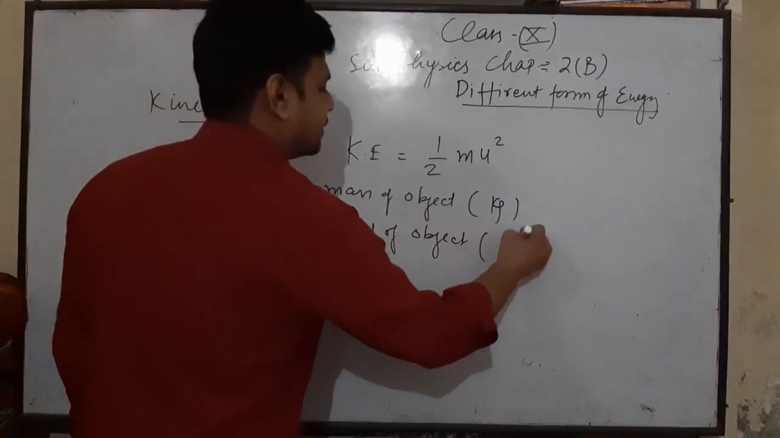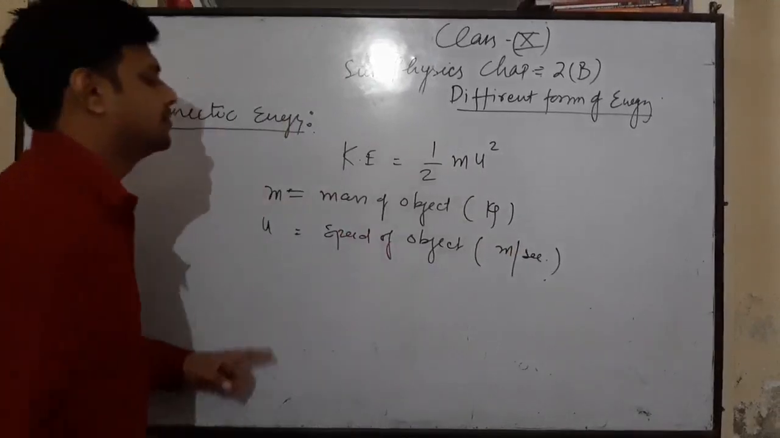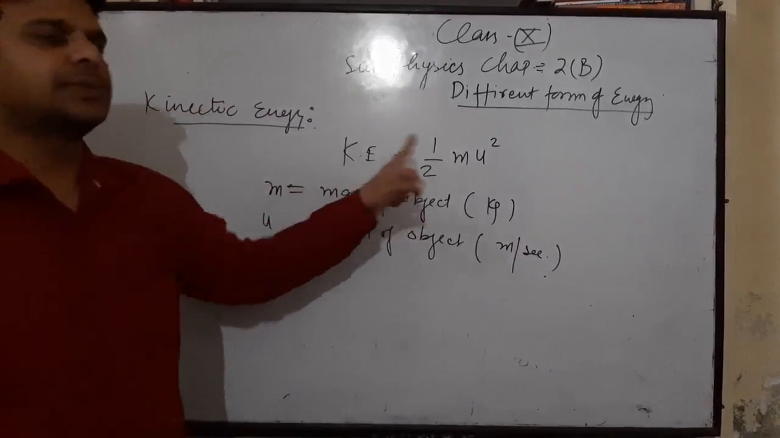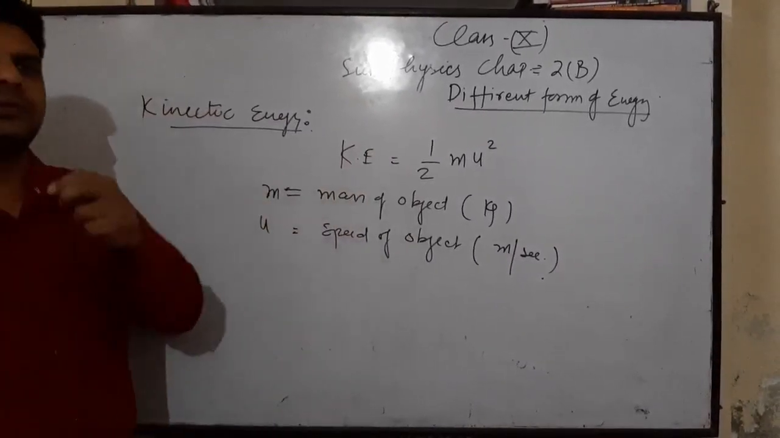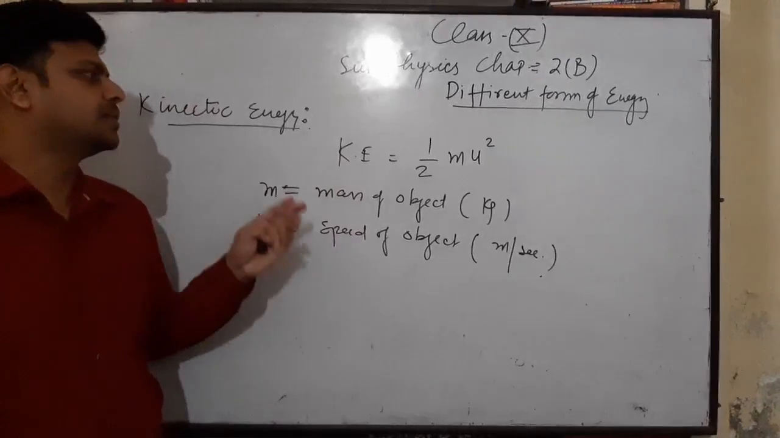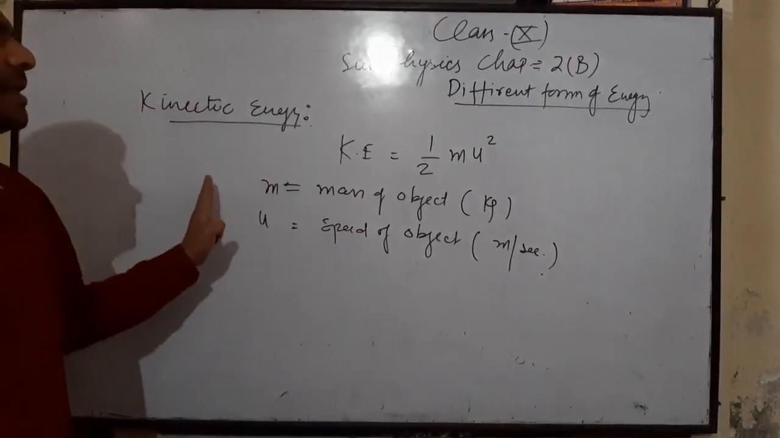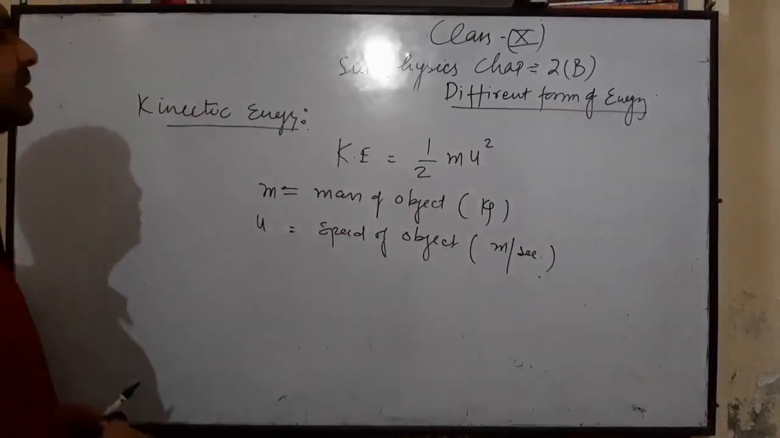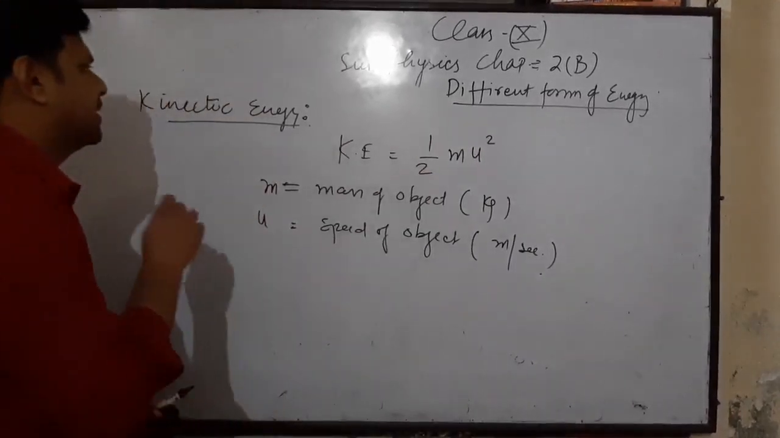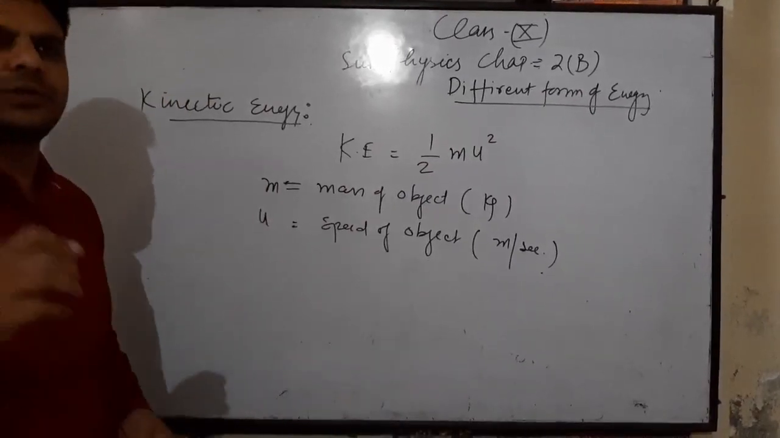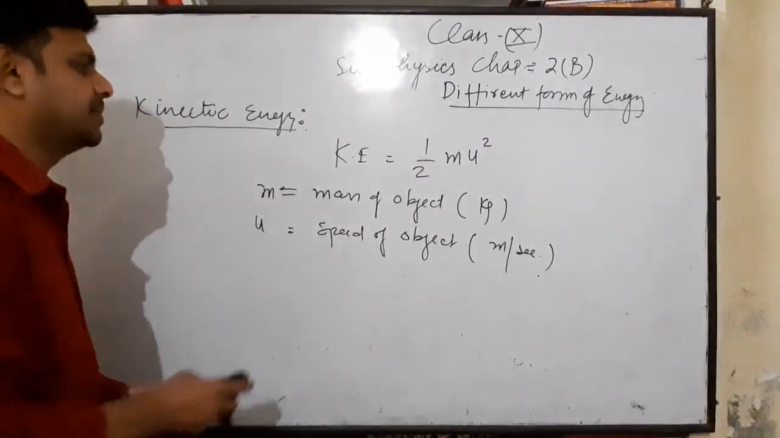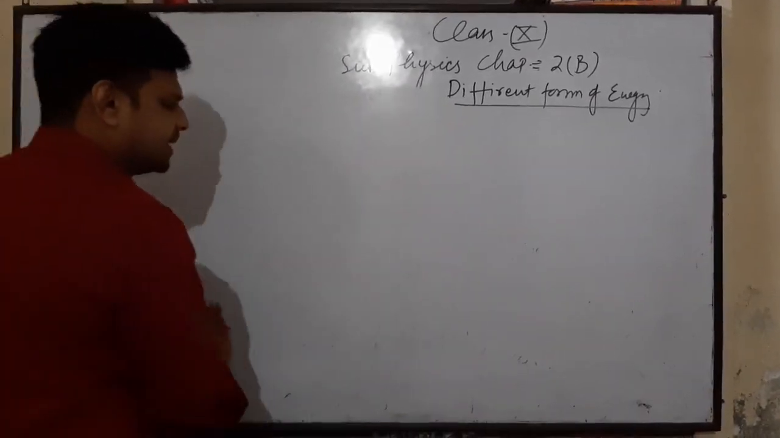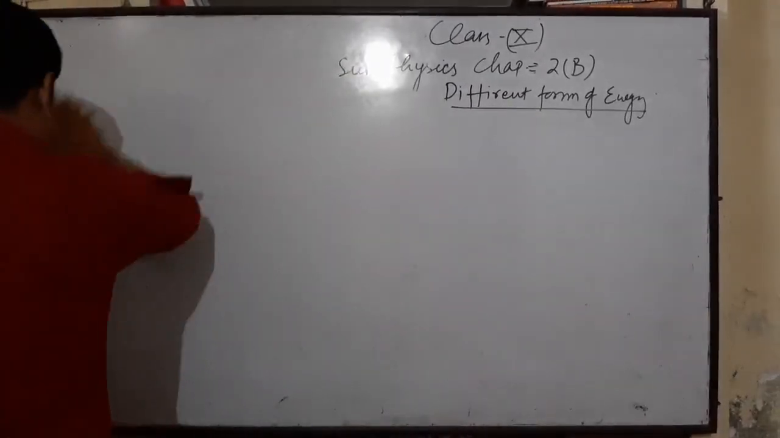in meter per second. The unit of kinetic energy will be joule, same as work, because I have told you work and energy are equivalent. So the SI unit for work is also the SI unit of kinetic energy, which is joule. The expression for kinetic energy is half mu square. The energy due to the motion of any object is called kinetic energy.